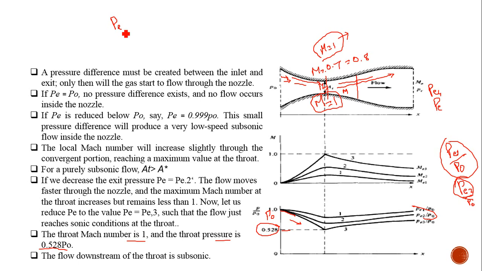Yes. Actually, if the flow is subsonic, then at the throat the Mach number will be less than 1 only. Could you repeat your question? In this CD nozzle also, if on the left side the flow is subsonic, then M star will be less than one, sir.